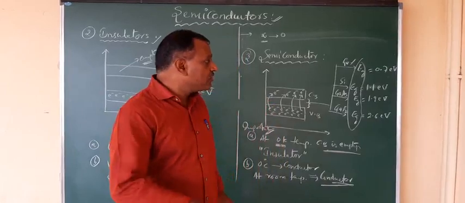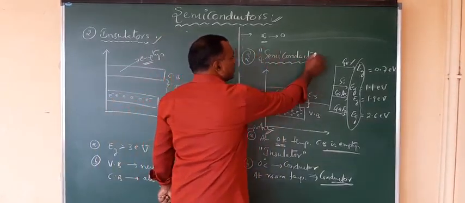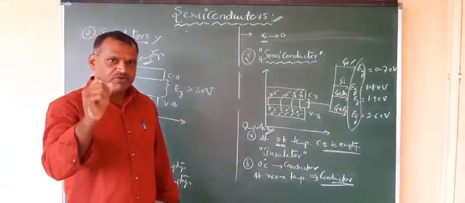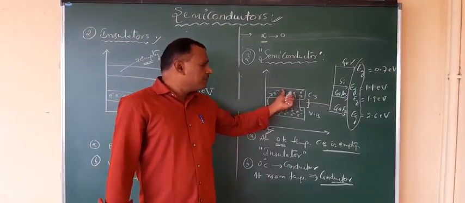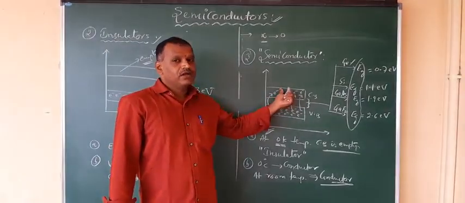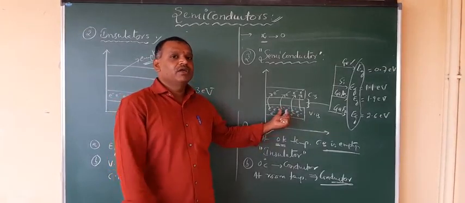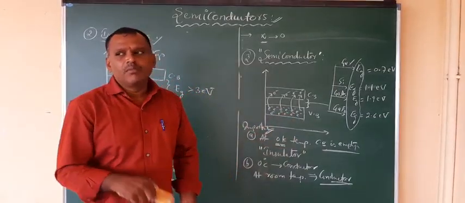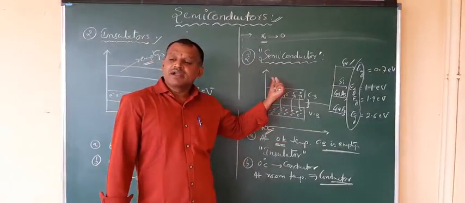Followed? So this is what you have in the semiconductor, and we require this to make further discussion about semiconductors. Now you can follow, I think, right? So here the conduction band may be empty or it may be filled, depending upon the temperature. But the valence band will always have electrons, maybe completely filled or maybe partially filled, but always possessing them. So this is what it is regarding semiconductors, right?